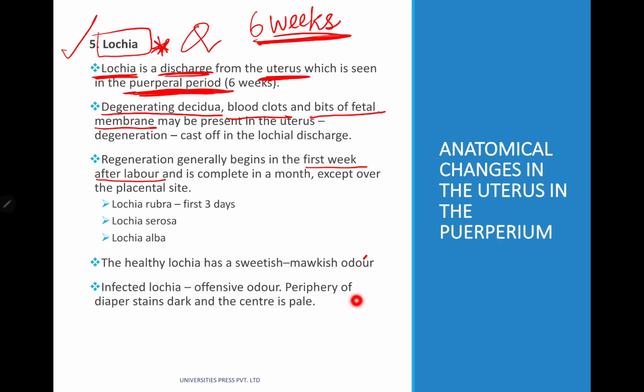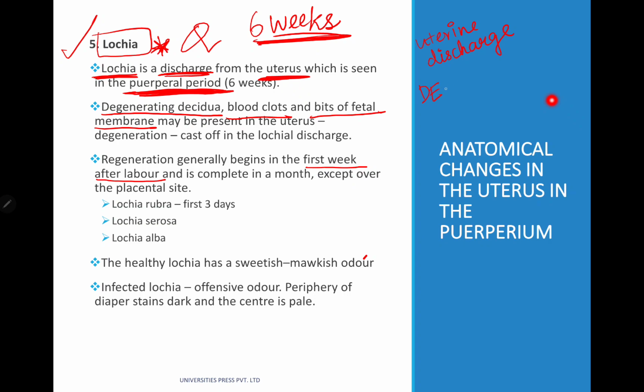Remember, lochia is nothing but uterine discharge during the puerperium period. Okay, when is the puerperium period? 6 weeks. That's it.